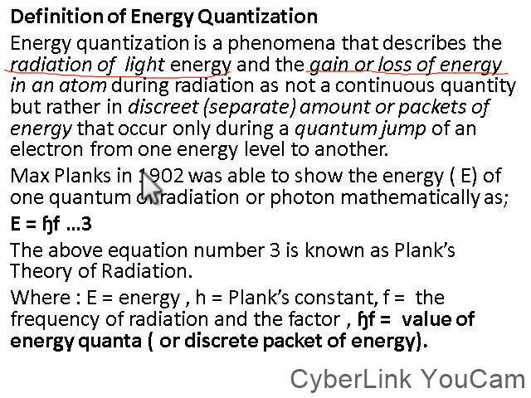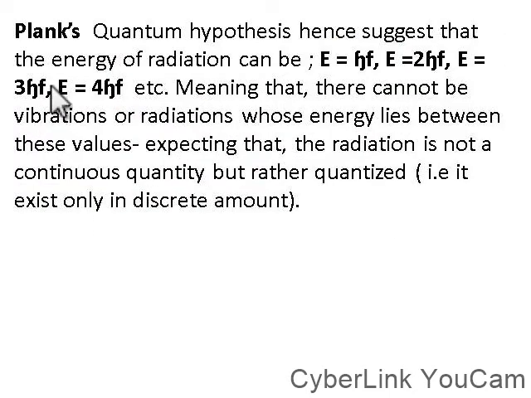Max Planck in 1902 was able to show the energy E of one quantum of radiation or photon mathematically as E = hf. The above equation, number 3, is known as Planck's theory of radiation, where E is energy, h is Planck's constant, f is the frequency of radiation, and the factor hf is equal to the value of energy quanta or discrete packets.